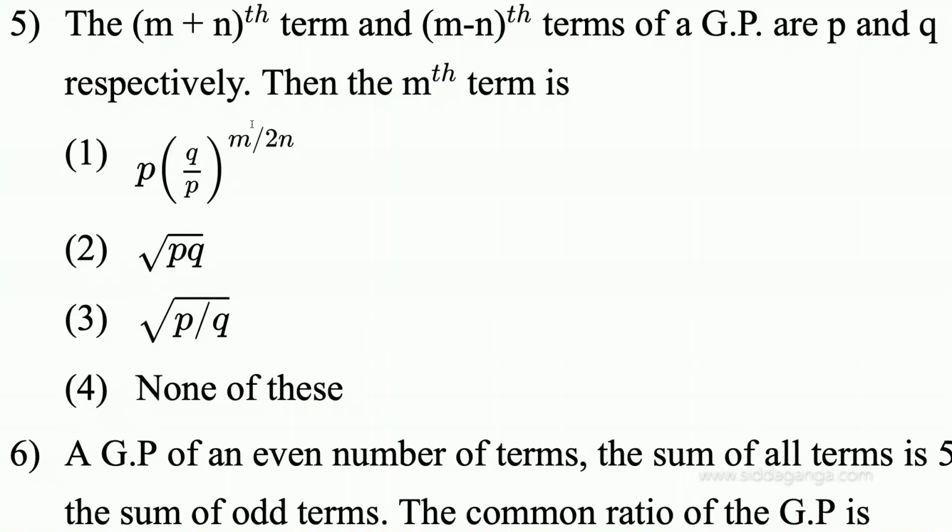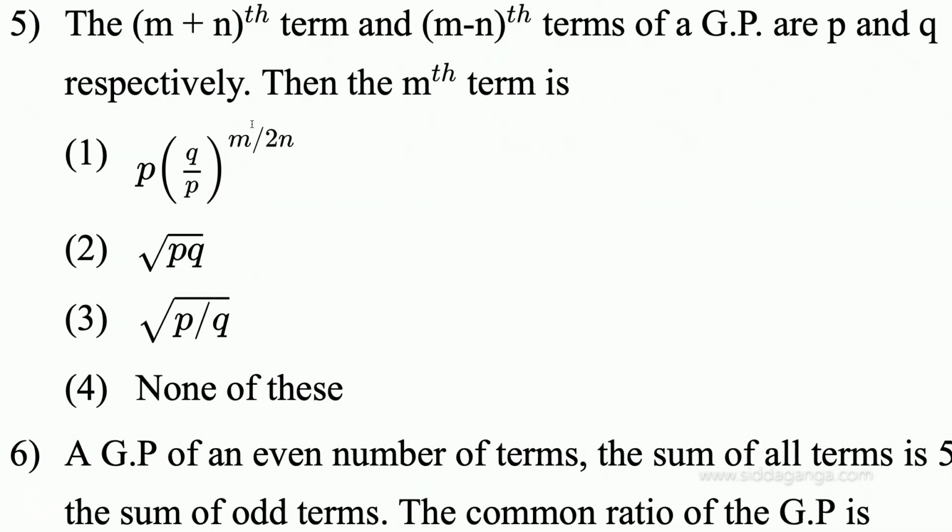Yes, let me move to question number 5, that is, the m plus nth term and m minus nth term of a GP are P and Q respectively. Then what is the mth term? Okay, students, you observe the options here. Except the last one, in all the 3 options we have PQ and P by Q, right? So let me check PQ and P by Q, we will get the answer. What is given actually? M plus nth and m minus nth terms.